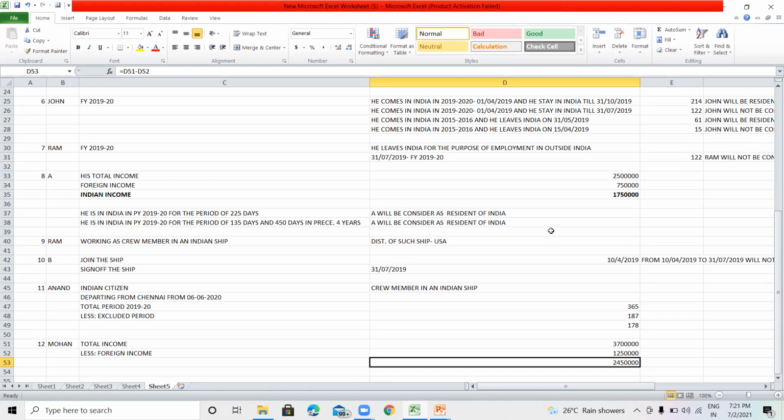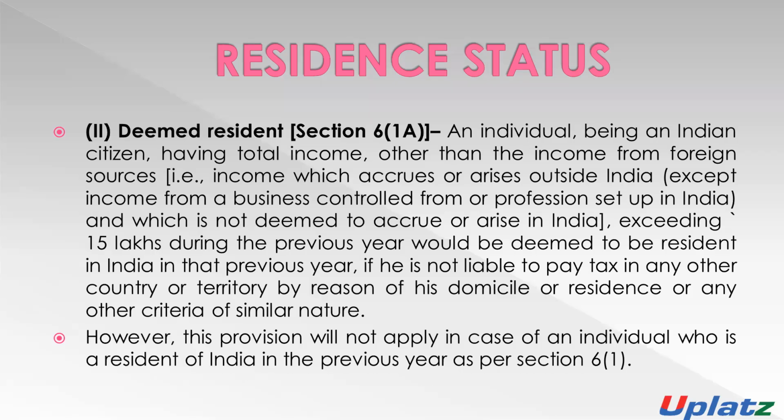Mr. Mohan will be deemed as a resident of India if he is not liable to pay tax in any other country, or in any other territory, by reason of his residence or his status. He will be considered as a resident of India if his Indian income is more than 15 lakh rupees.